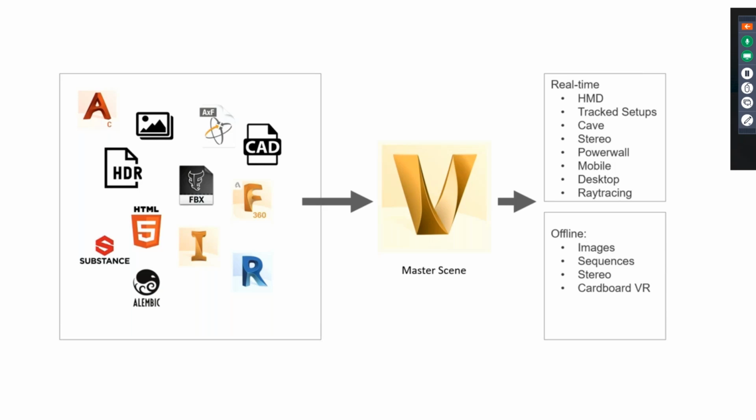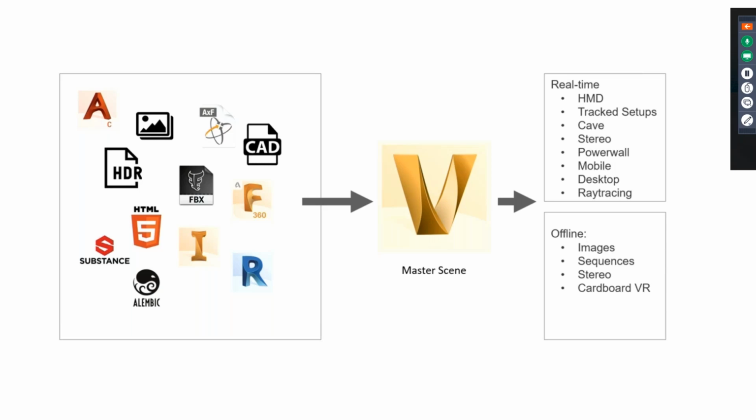Many architectural and product design companies are using this, and thankfully, a big thanks to our development team, VRED as a software can support this substance library directly. Which means that you don't have to hunt for materials. You can use the same materials in the VRED software. Apart from that, you have HTML5 because you also want to make your scene interactive. So HTML5 content can be read, HDR files can be read within VRED, images can be read. AXF can also be read, which is the physically measured materials.